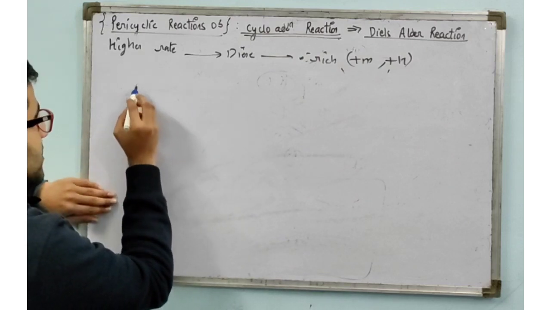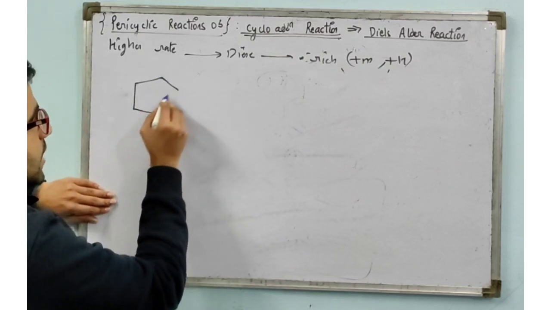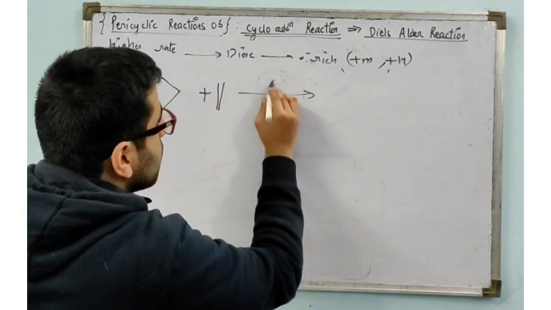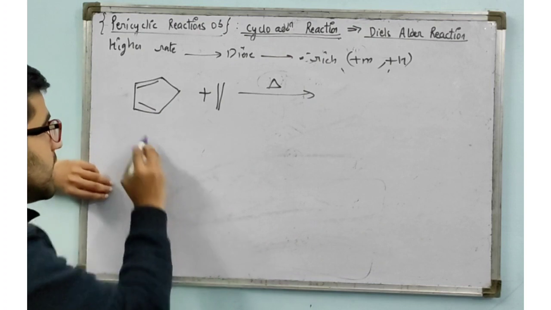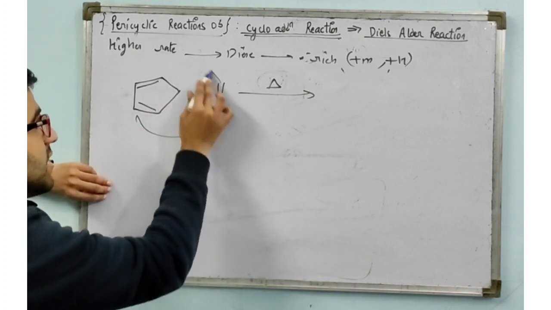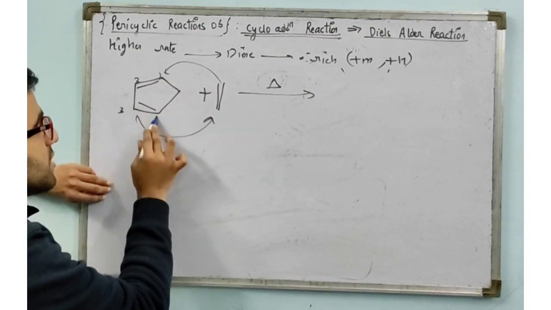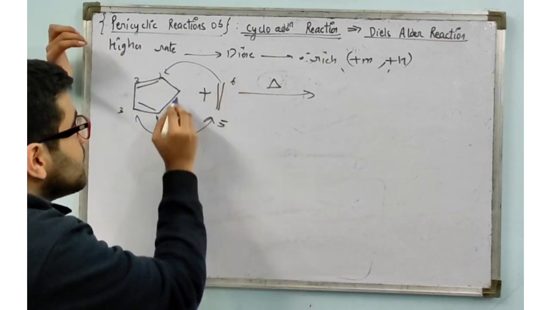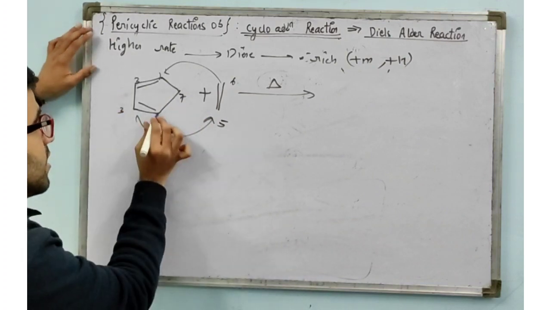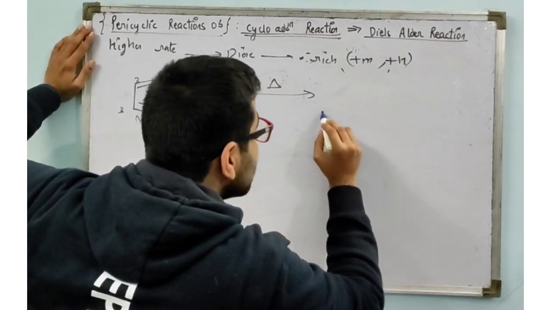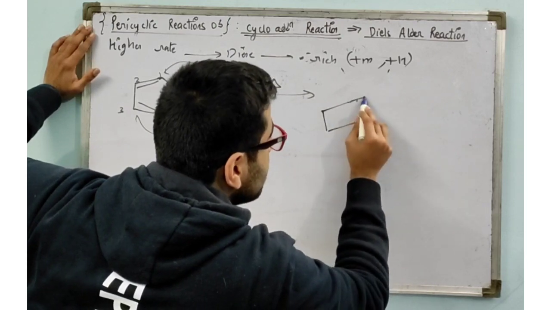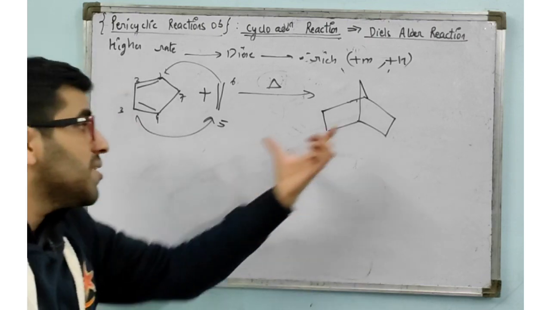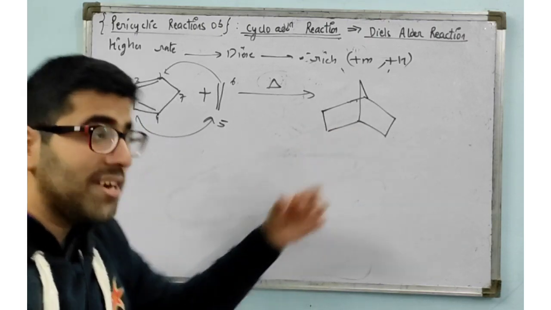Okay. If I have a cyclic diene like this, and a dienophile, how will I form the product? This will attack this. Always remember the first and the fourth carbon of the diene get attached with the dienophile. So we'll make a product like a norbornene derivative. If you have a cyclic diene, the product will look something like a norbornene derivative.